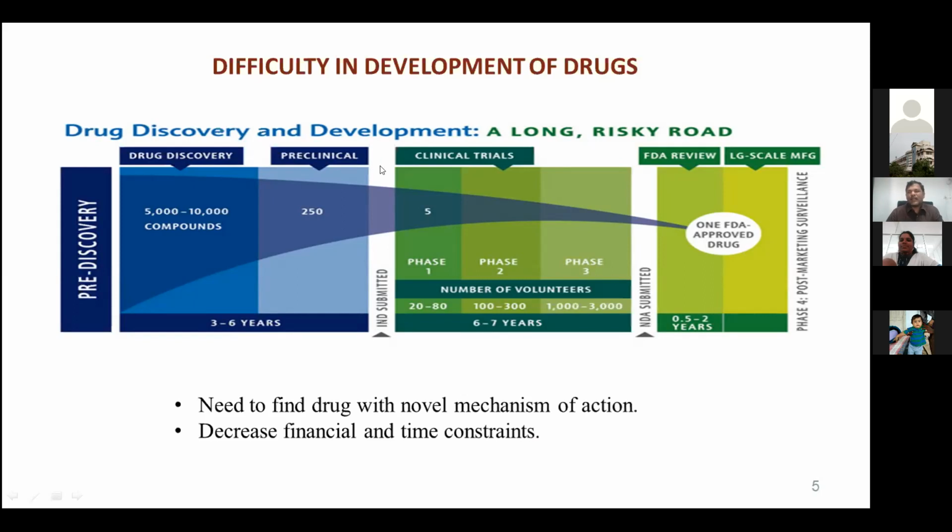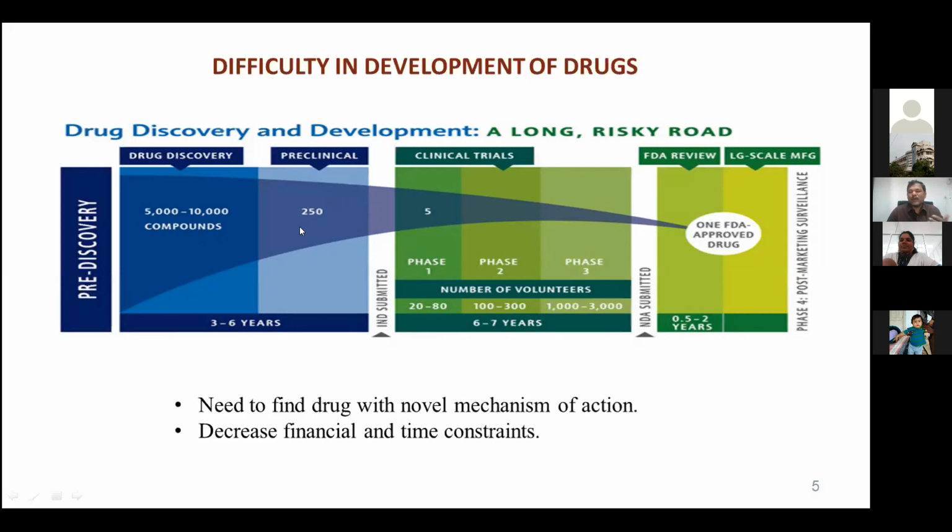So here in classical drug discovery, maybe you might have already seen this one, the rate of attrition. If you choose 5,000 to 10,000 molecules in a database, and go to preliminary screening, in vitro, in vivo, 250 molecules can have the possibility of showing drug-like properties.